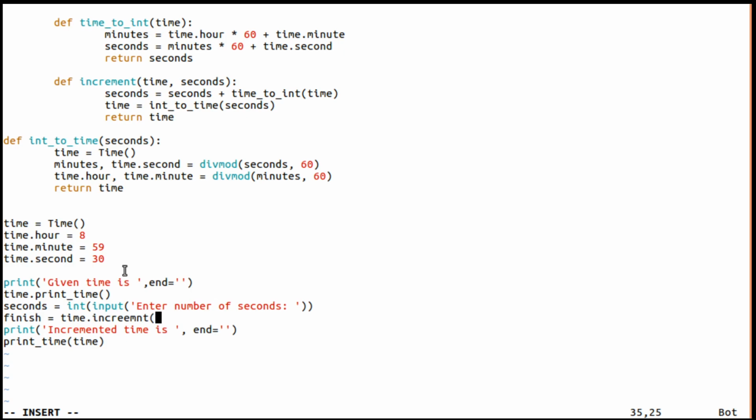Remember, this increment is going to take two arguments. One will be time itself and another one is this seconds, because there are two parameters here.